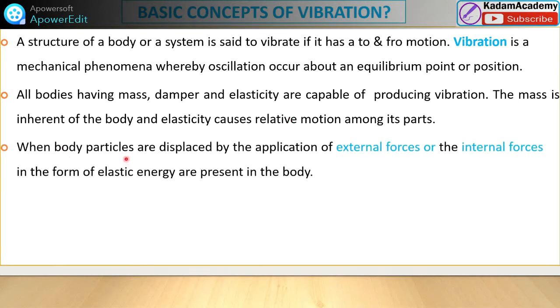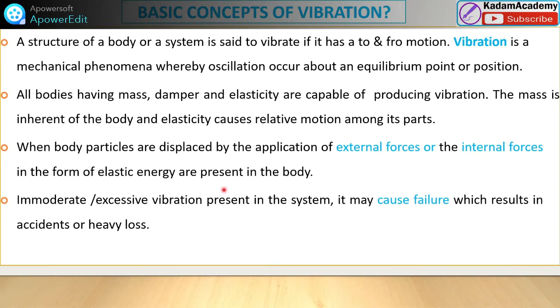When the body particles are displaced by the application of external forces or internal forces in the form of elastic energy present in the body, the inertia force or elastic energy present in the body forms the displacement due to the external forces, and that creates the vibration. Immoderate or excessive vibration in a system may cause failure, which results in an accident or heavy loss to the mechanical system.